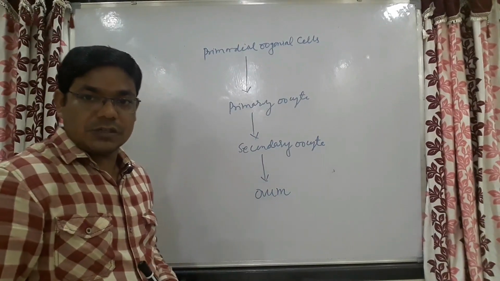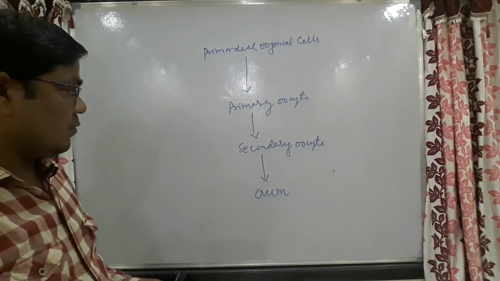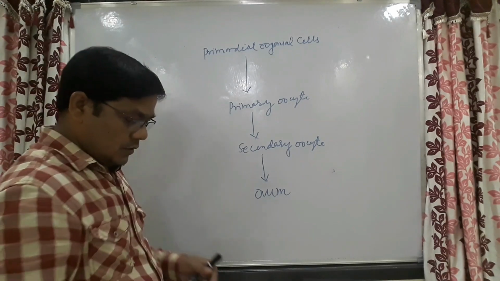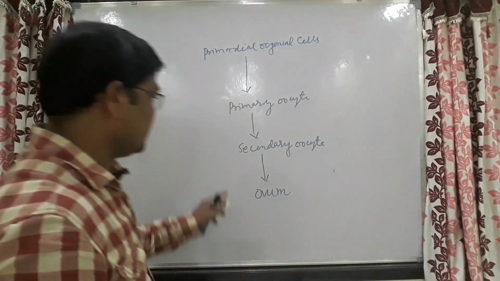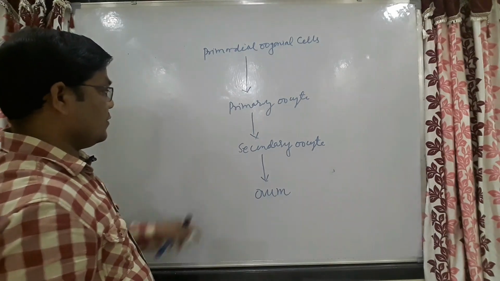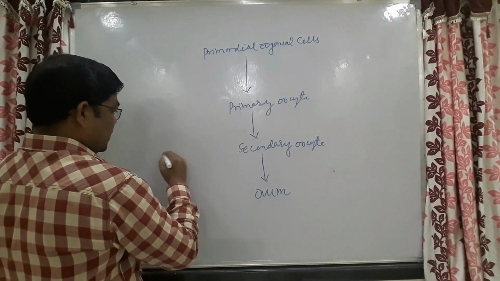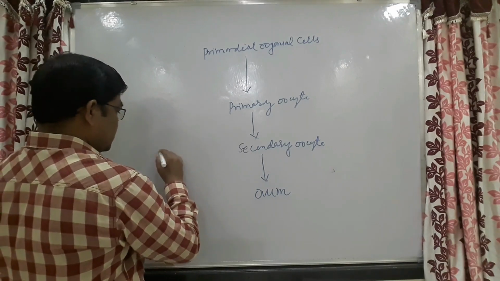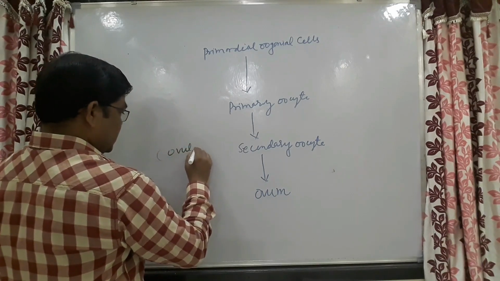One thing we have left: the release of the secondary oocyte from the primary oocyte. This process is known as ovulation.